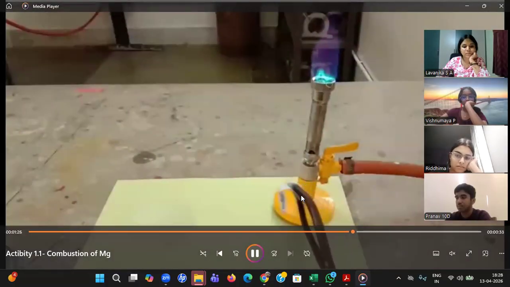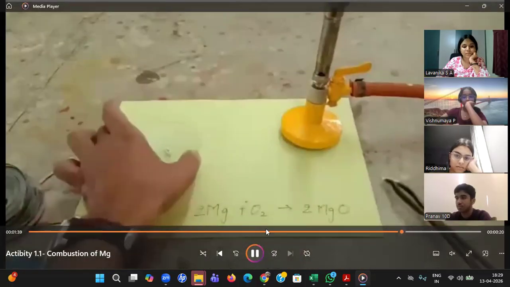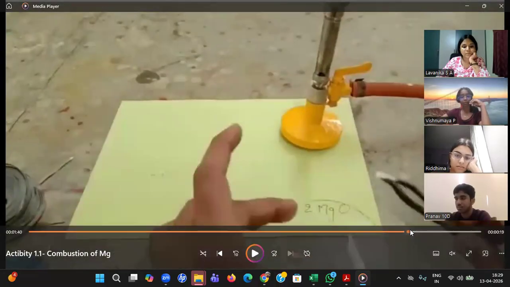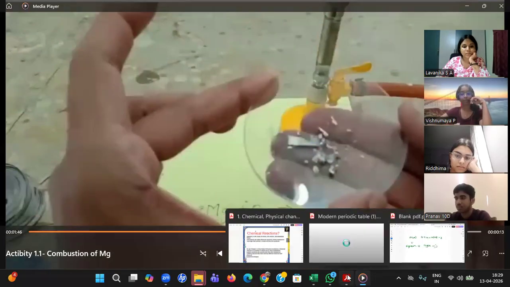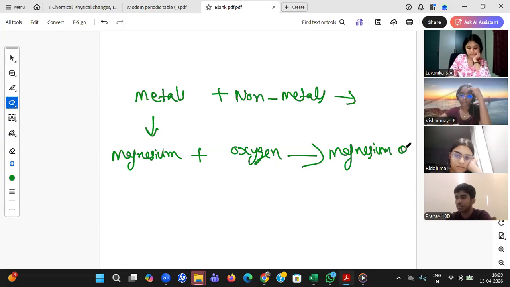Finally I got a product, which I'll collect in the glass plate over there, which is nothing but magnesium oxide. Yes, this is magnesium oxide. So let me write that here: magnesium plus oxygen gives magnesium oxide. Riddhima, did you understand, beta? Yes, sir. Very good, Riddhima.